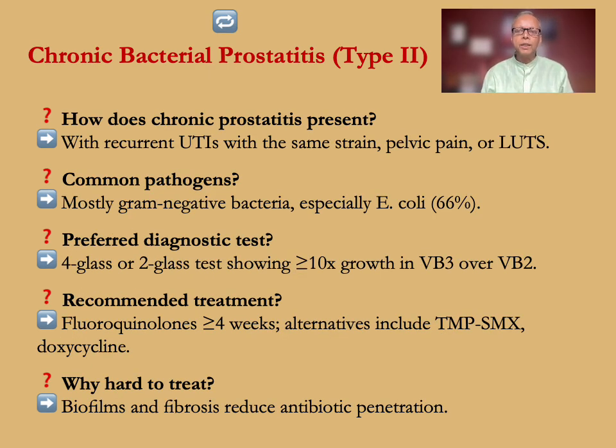Chronic bacterial prostatitis or type 2. How does chronic prostatitis present? With recurrent UTIs with the same strain, pelvic pain, or lower urinary tract symptoms. Common pathogens, mostly gram-negative bacteria, especially E. coli, 66%.